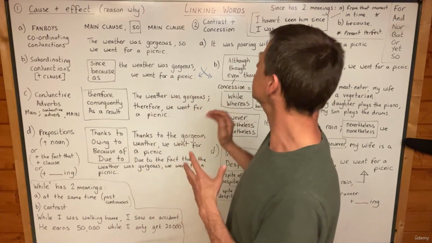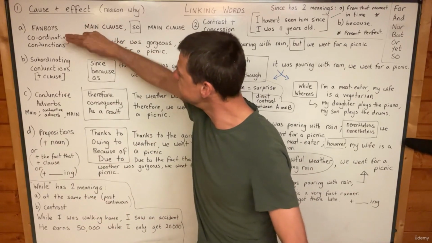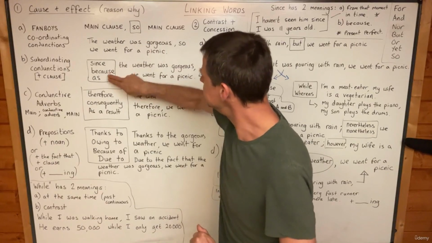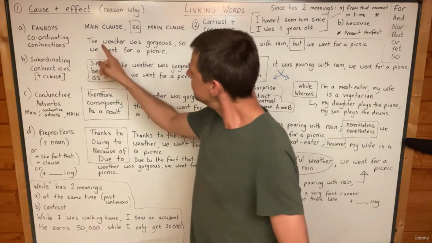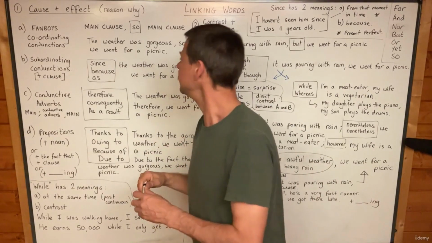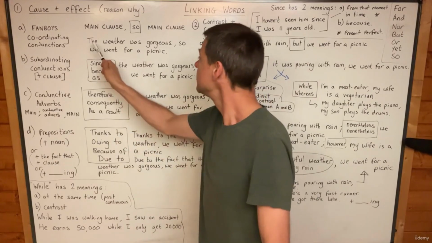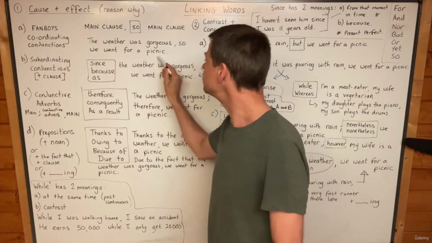Okay, but let's start with cause and effect. I'm going to show you 4 different types of word, and you're going to have different examples each time. Okay, so maybe I want to explain why we went for a picnic, and I want to say the weather was gorgeous, comma, so we went for a picnic.